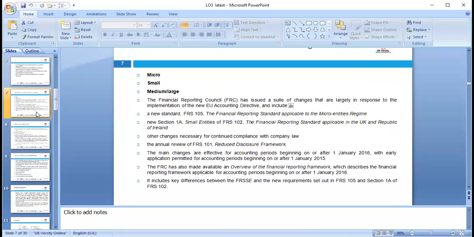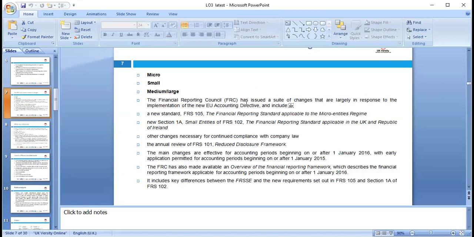And we already discussed micro and macro organization in the previous lesson, financial reporting councils. We had a discussion on the micro companies and small and medium sized organization. So that's which we can further enhance our discussion.